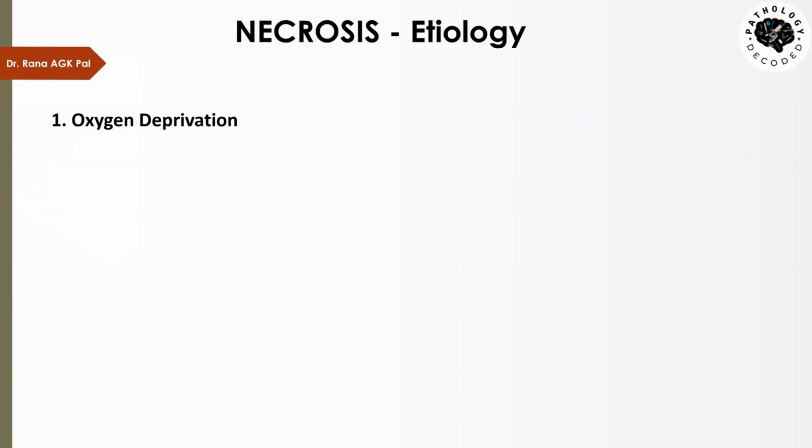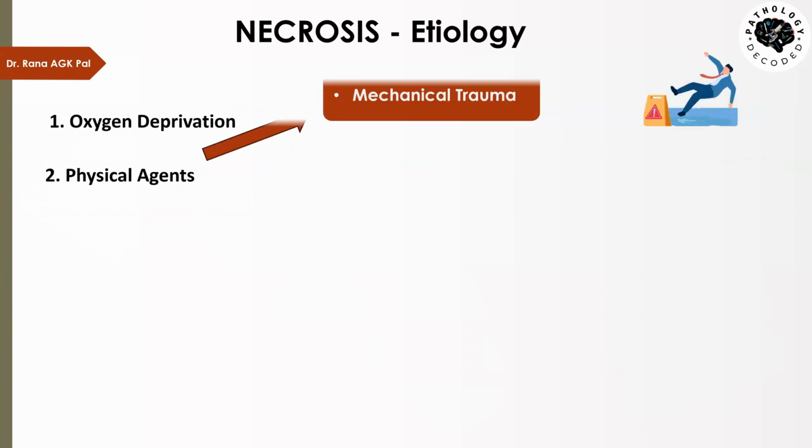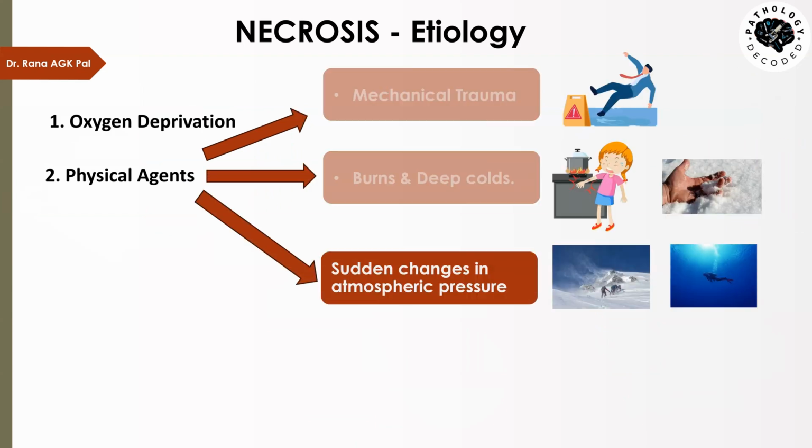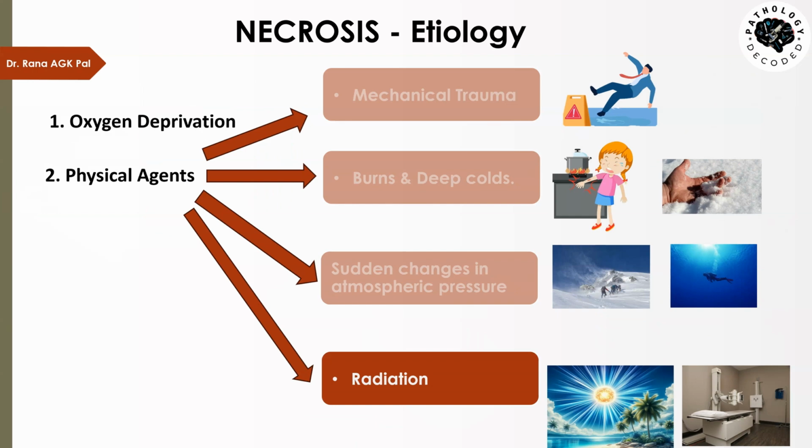Then we have got physical causes of necrosis or cell injury. These include mechanical trauma, burns and deep cold, sudden changes in atmospheric pressure, particularly in persons who go to high altitude very fast, or deep sea divers who go very deep at very high atmospheric pressure. And then we have got radiation, which could be due to ultraviolet radiation, or X-rays or CT scans, or some accidents like nuclear fallout, an example being the Chernobyl reaction.